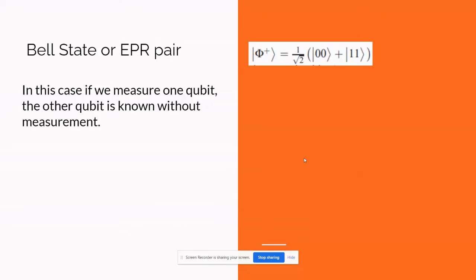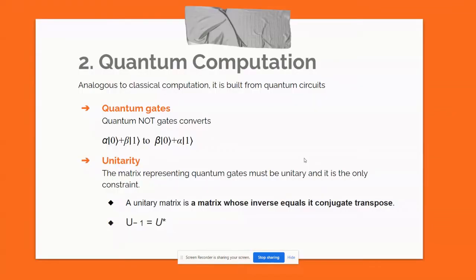This is a Bell state or EPR pair, which is a very important state. Here there is no 0 1 or 1 0 state. The advantage of this state is that if you measure one qubit, the other qubit's state is known without measurement. That means if I measure 0, the second qubit will also be 0. If I measure the first qubit as 1, the second qubit will also be 1. So with one measurement, we can know the state of the second qubit also.